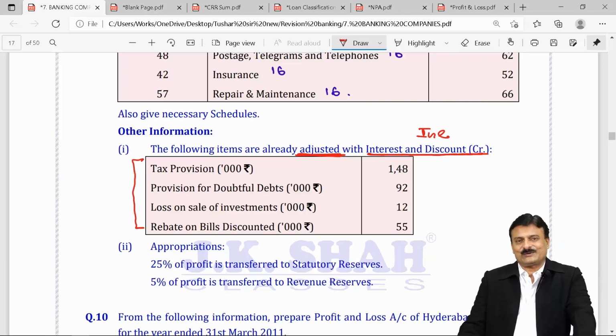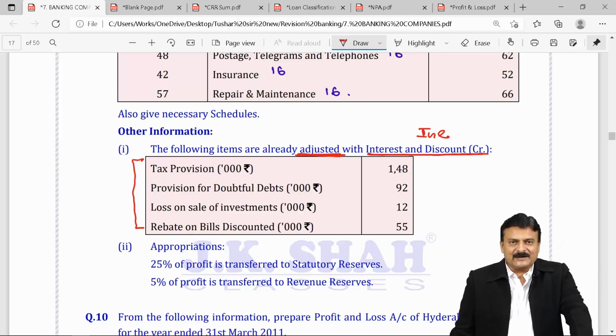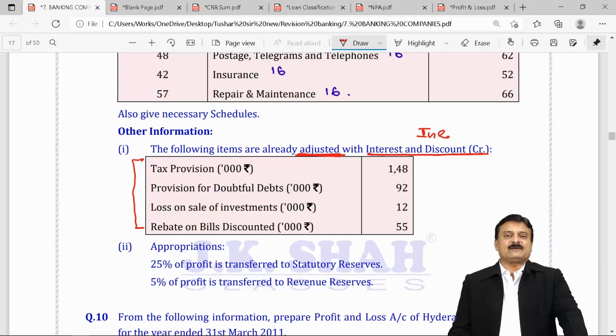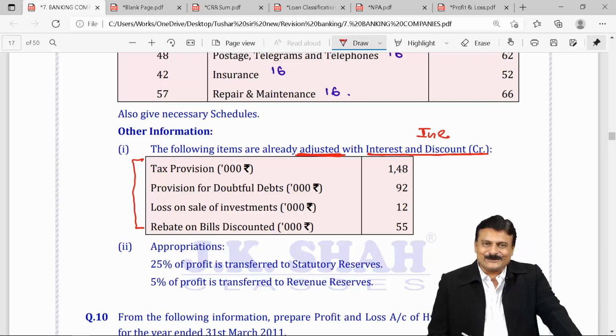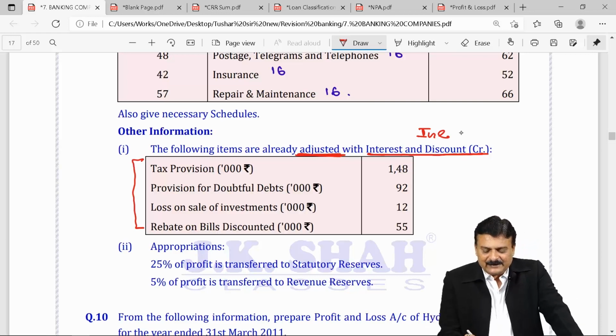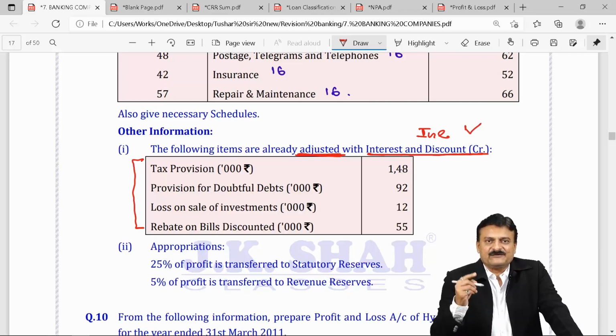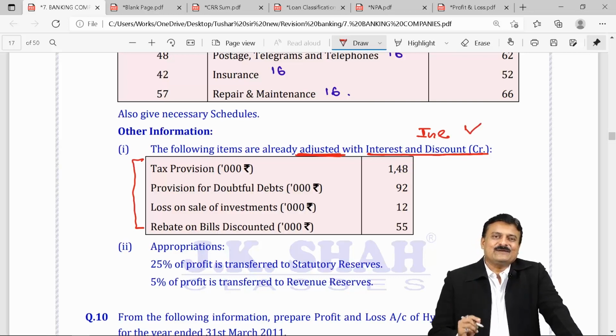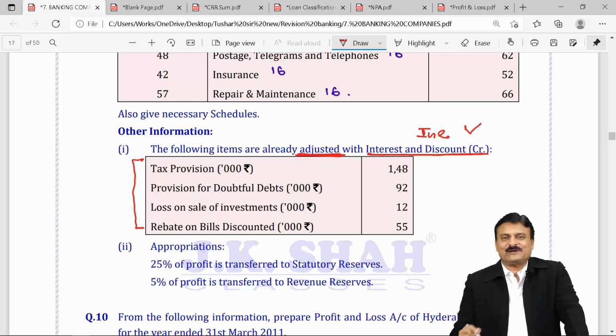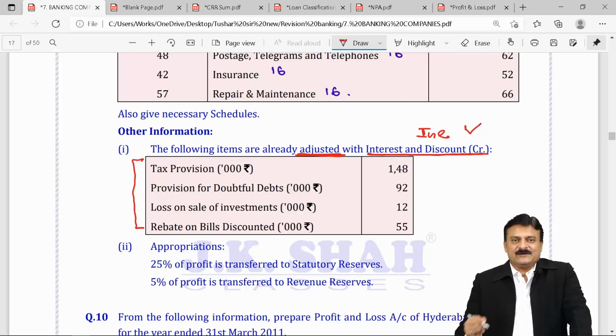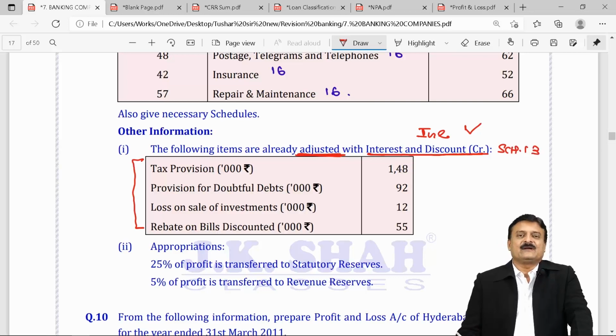What do you mean by adjusted with it? If they were worth adding, they are added. If they were worth deducting, they are deducted. Simple logic. This is income. If any of these 4 is expense, it must have been deducted. If any of this is income, it must have been added. So you as a student have to think that these 4 which are adjusted with interest and discount, are they items of Schedule 13?